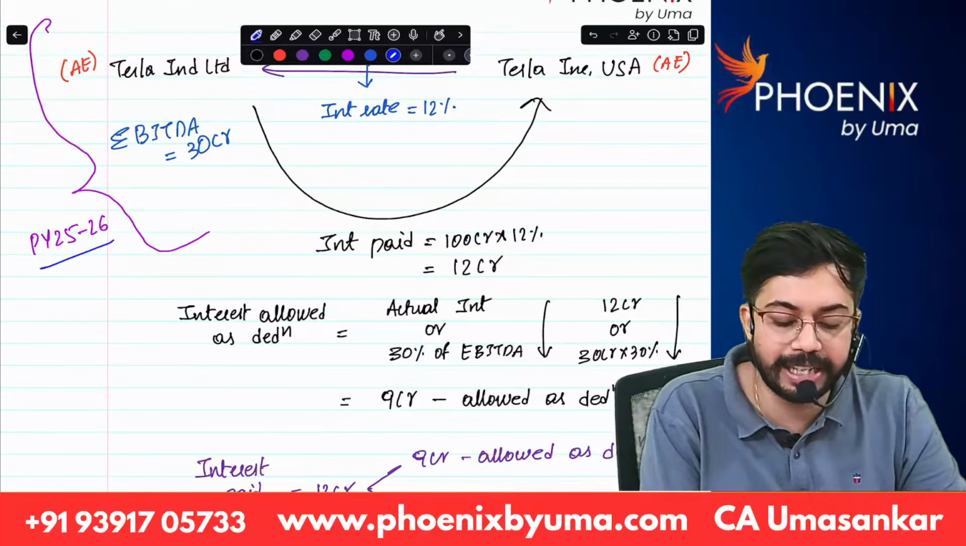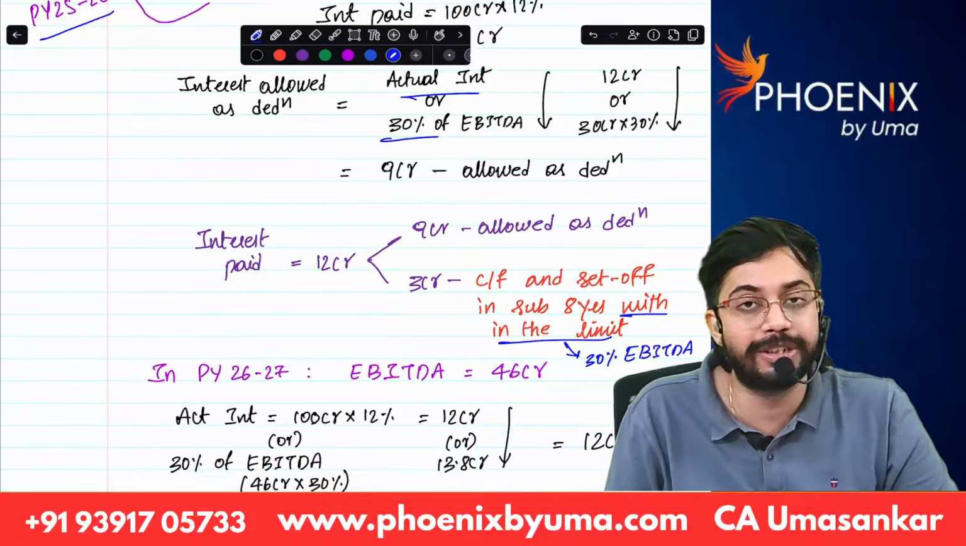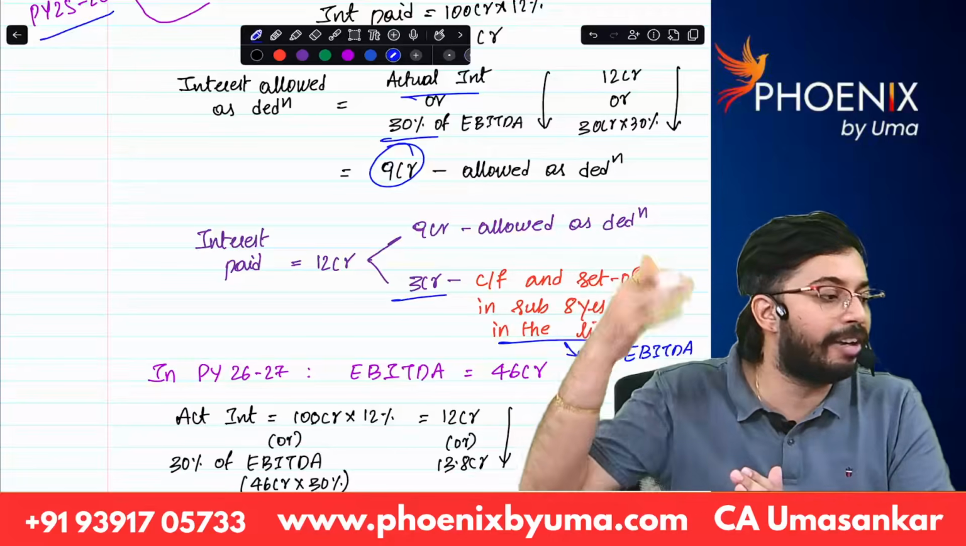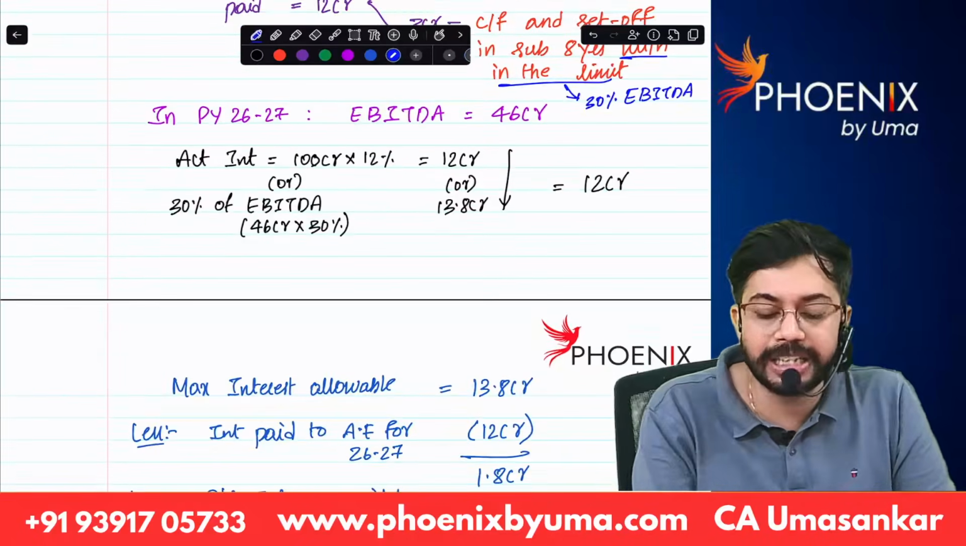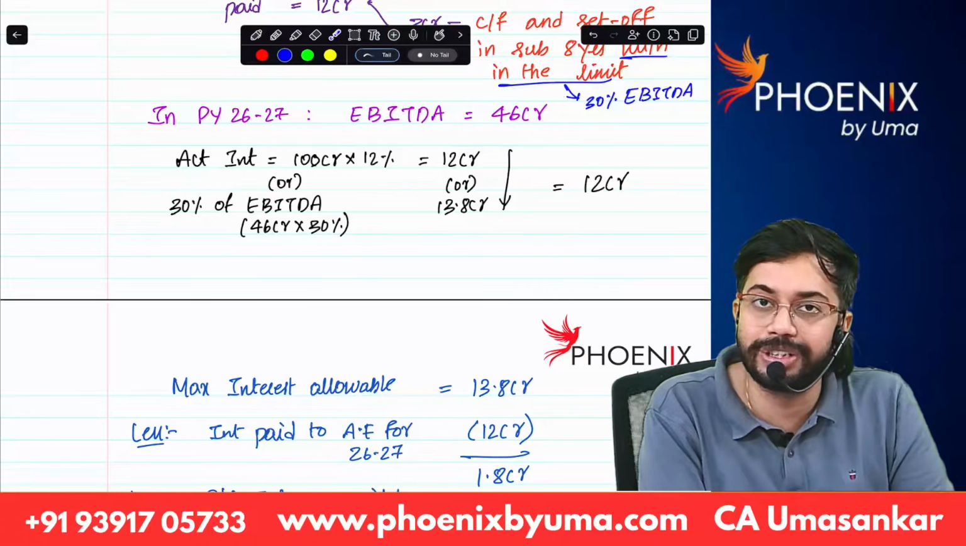In 25-26, actual interest or 30% of EBITDA, whichever is lower: 9 crores allowed, 3 crores disallowed. The 3 crores is carried forward for subsequent 8 assessment years. In 26-27, for example, EBITDA is 46 crores.